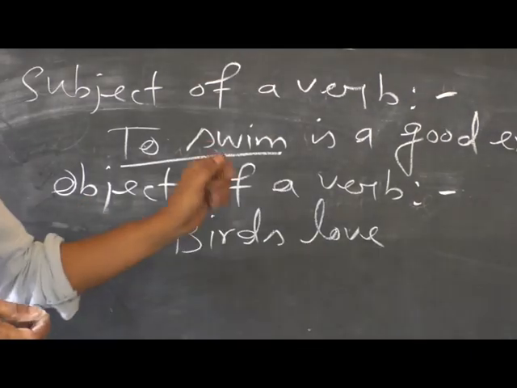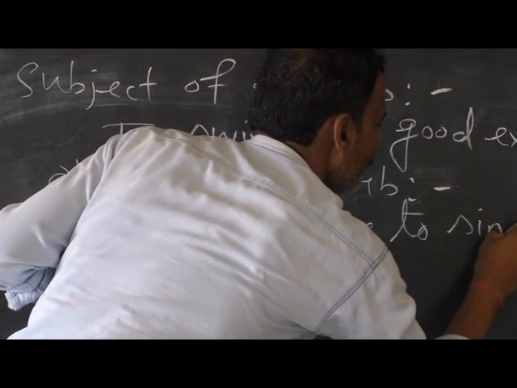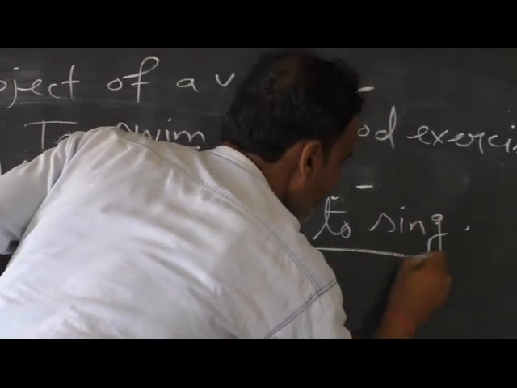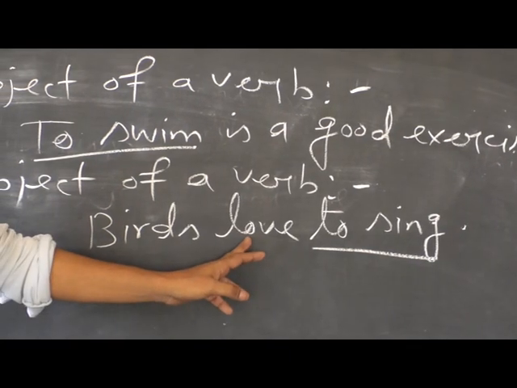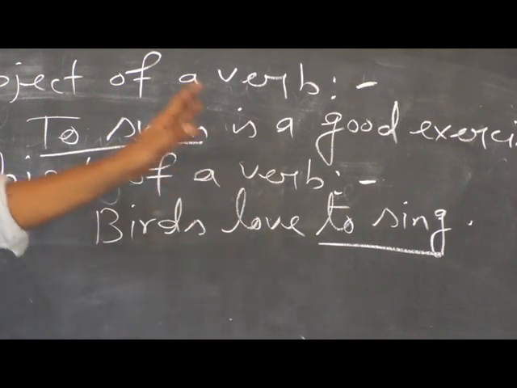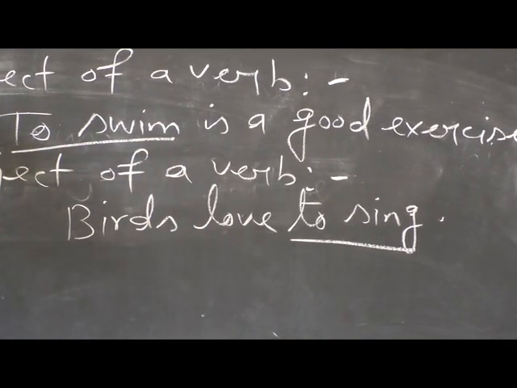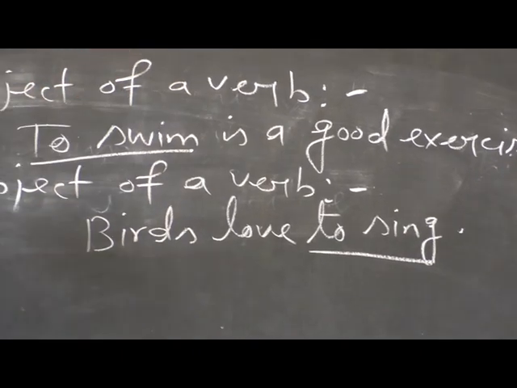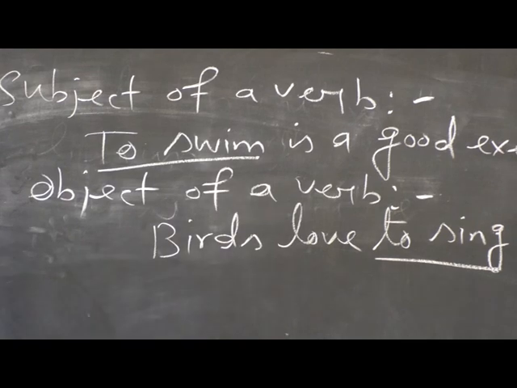So birds love what? To sing. To sing, the infinitive, is used as object to the verb. So simple infinitive, I repeat, first of all, it is used as subject of a verb. Number two, it is used as object of a verb.